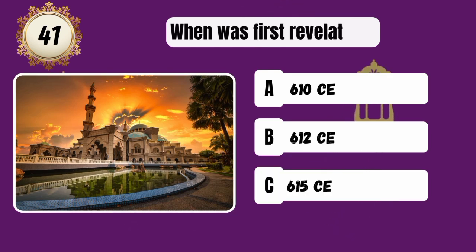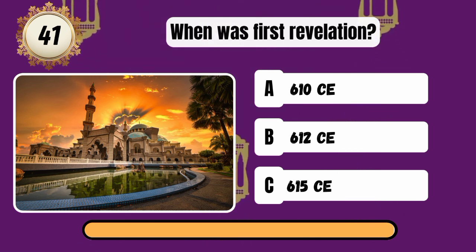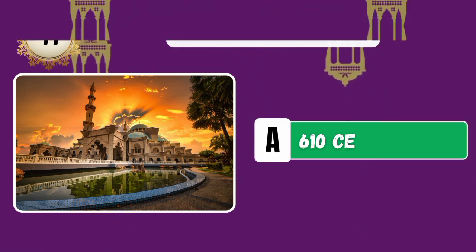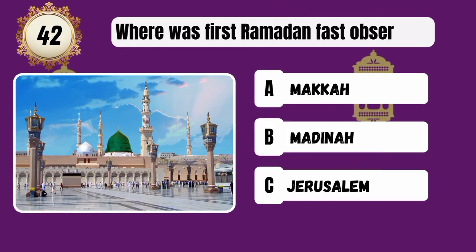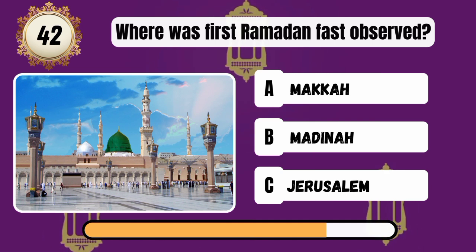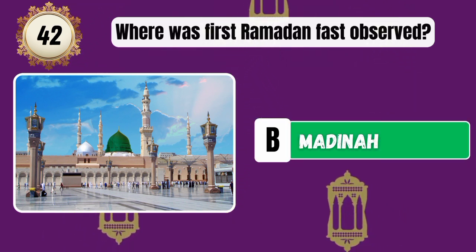When was first revelation? Correct answer is 610. Where was first Ramadan fast observed? Correct answer is Medina.